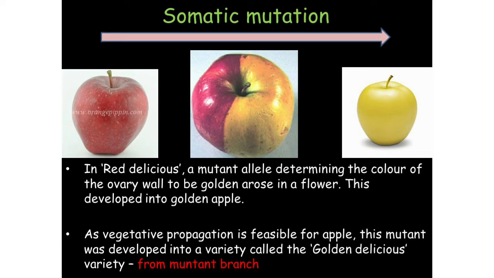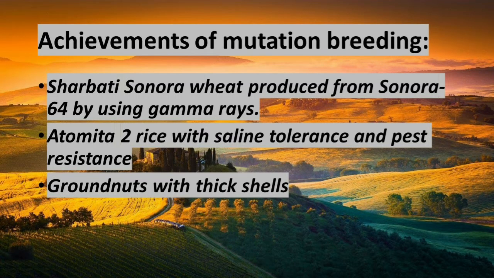Any pest that attacks cannot damage the plants. Then groundnuts with thick shells, which is a superior quality, so it cannot easily be attacked by pests and insects. So these are the achievements of mutation breeding.